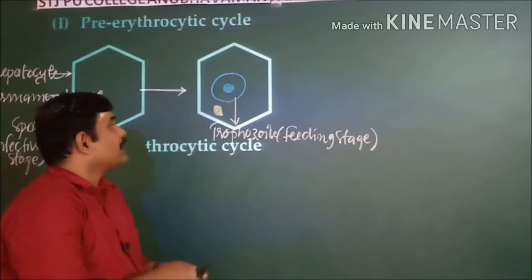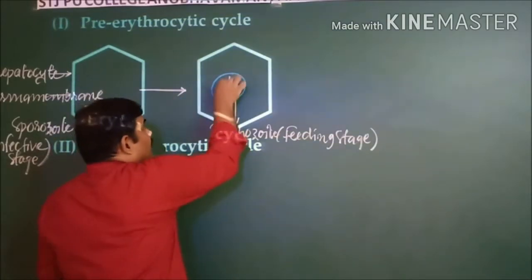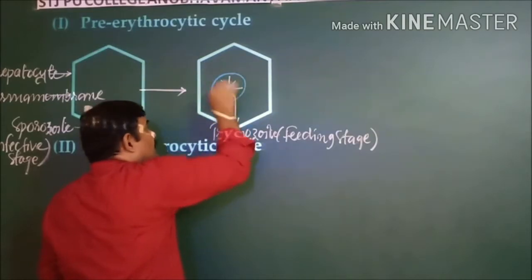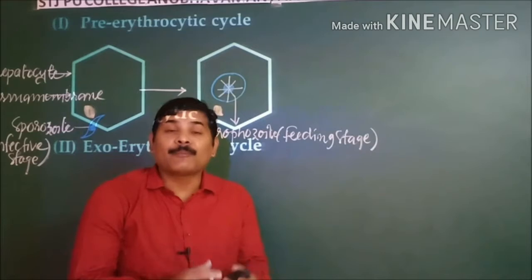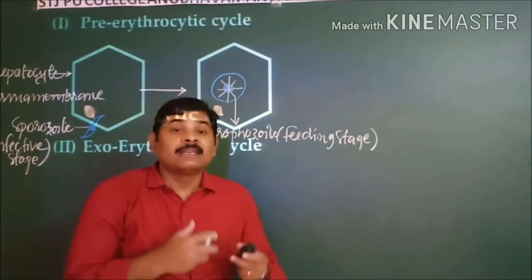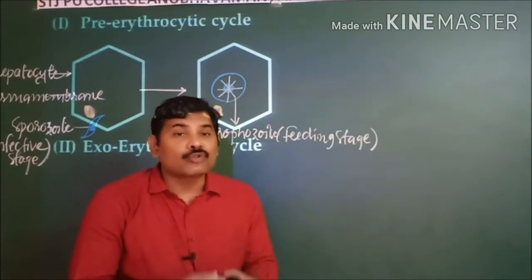Once it attains a good size, then nuclear division takes place within the trophozoite. That type of nuclear division followed by cytoplasmic division is known as schizogony.